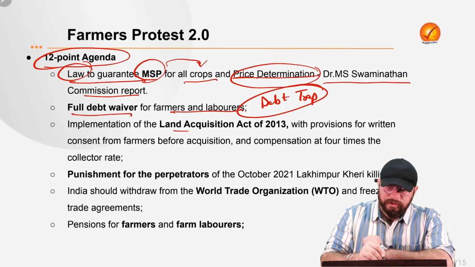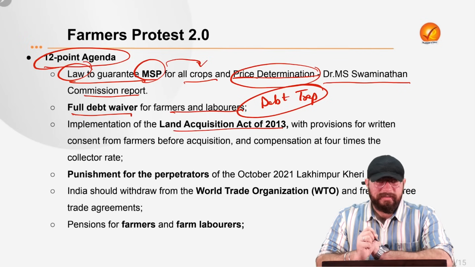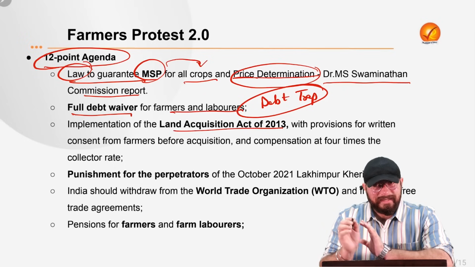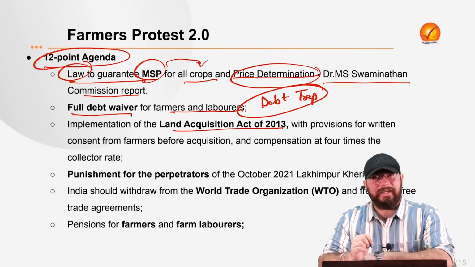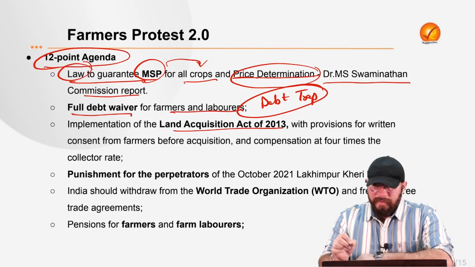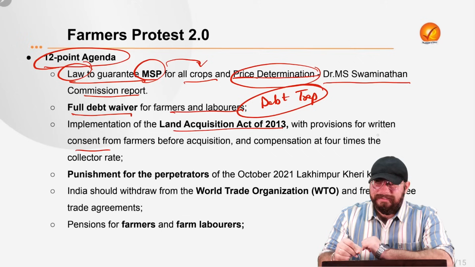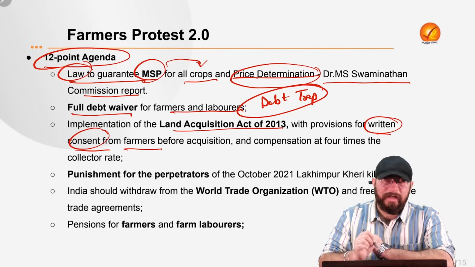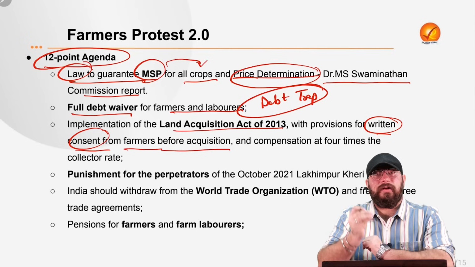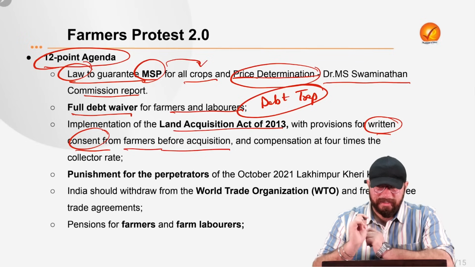Now third is in relation to the Land Acquisition Act of 2013. Farmers are saying that this implementation of the Land Acquisition Act of 2013 with the provisions for written consent should happen. So there should be a written consent from the farmers before the land acquisition happens. That is what they are demanding.